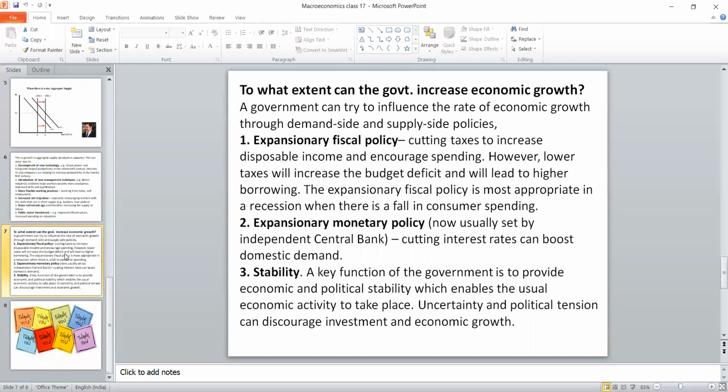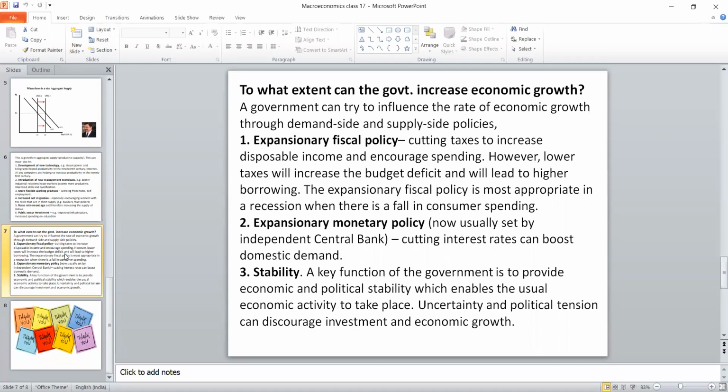There are three factors the government will concentrate on. One is fiscal policy. Fiscal policy means the taxation system, how to get revenue from the public. The second one is monetary policy. The government is giving money supply to the public. The third one, based on these two, is economic stability. So these three are in the hands of the government.